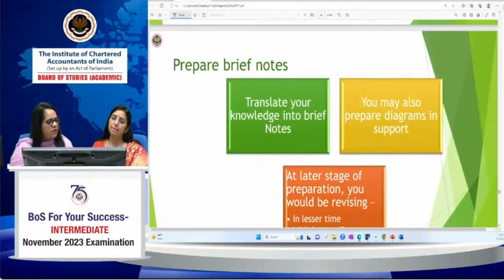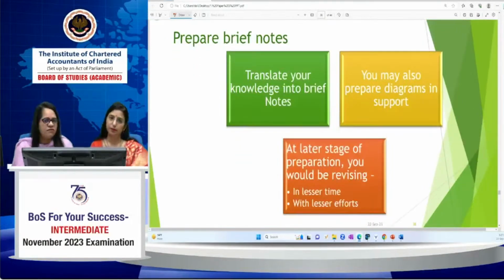Now prepare brief notes. Here we have already discussed: translate your knowledge into brief notes. Whenever you are doing a chapter, please write your notes in your own language. Then you will be able to analyze how much you have understood. You may also prepare diagrams in support. At a later point, maybe in the second or third revision, at later stages of your preparation, you will be revising in less time and with less effort.